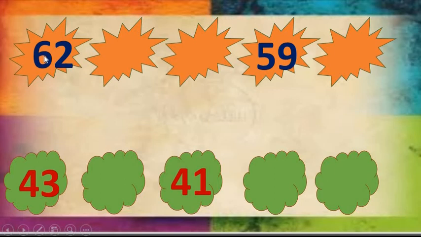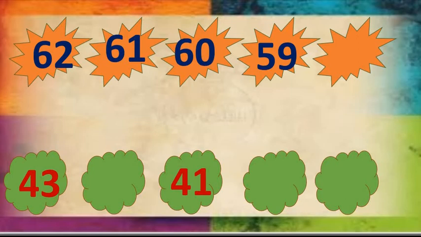Okay, after 62, if we are going to fill this exercise with the help of backward counting, which number will come here? 61. We have to count in our mind the numbers before. So before 62, there comes 61, then 60, then 59 we already have.